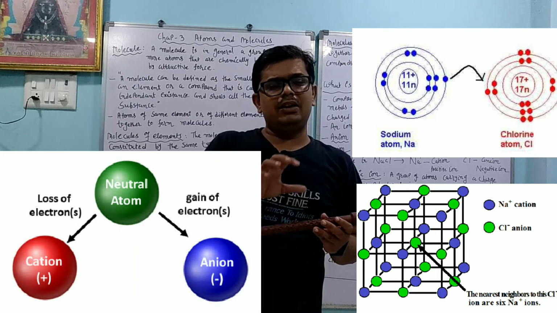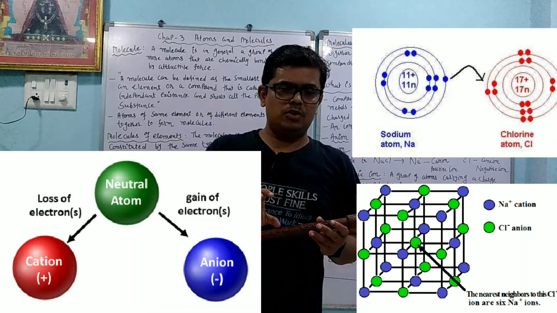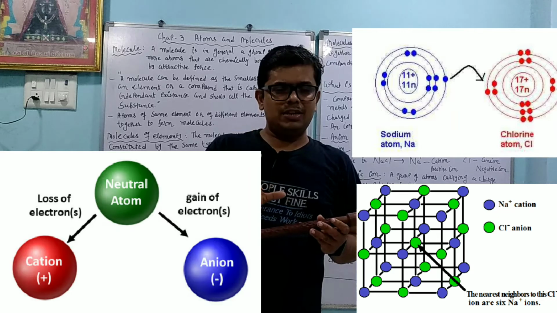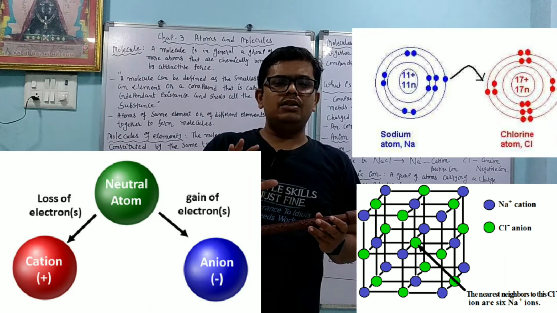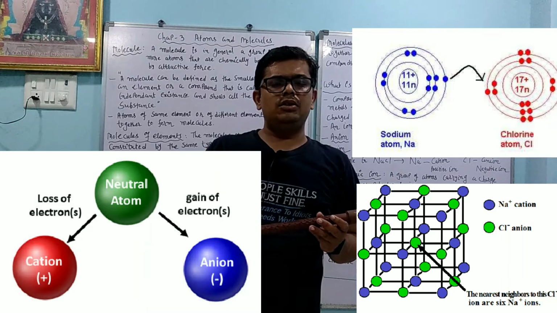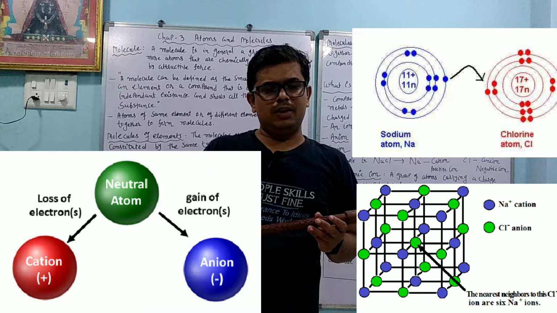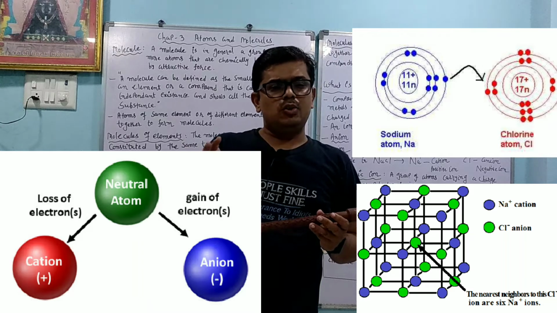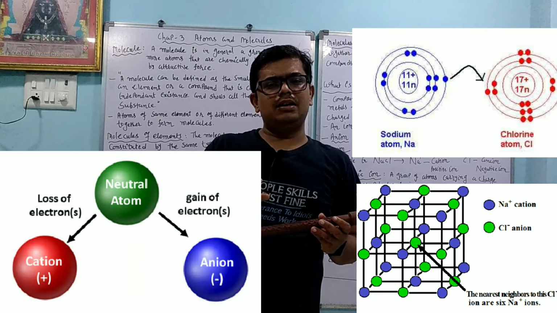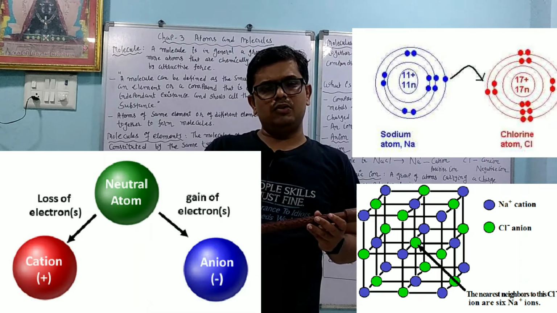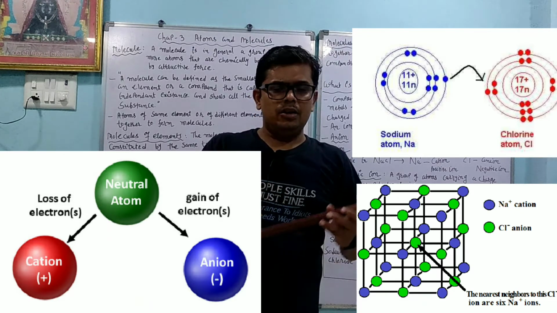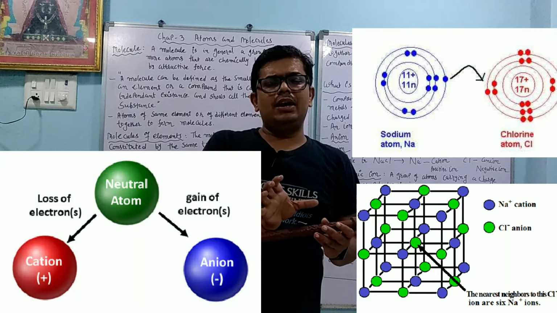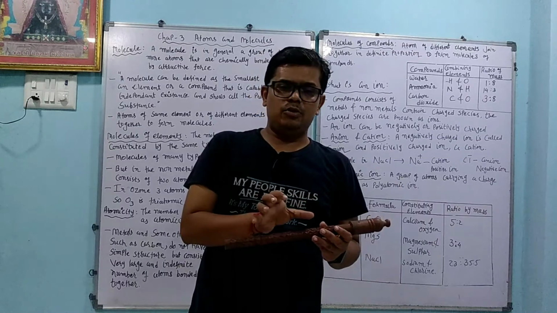So we can say that the attraction between the positive ion and negative ion is called the ionic bond. Now dear student, your concept is clear. What is called the positive ion or the cation? The atom which has a tendency to lose the electron makes the positive ion, and it is called the cation. Non-metals have a tendency to gain the electron, and by gaining the electron they make the negative ion, that is called the anion. So positive ion and negative ion make the ionic bond.